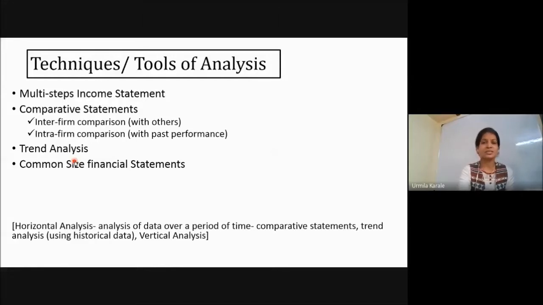Okay, common size statement will help you bring the statement to percentage form. The main component of the statement is termed as 100. So in case of profit and loss account, sales is termed as 100, whereas in case of balance sheet, your total assets or liabilities are termed as 100 and other components are found out as a percentage, showing how much their contribution is, right?